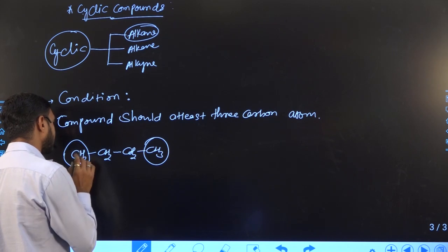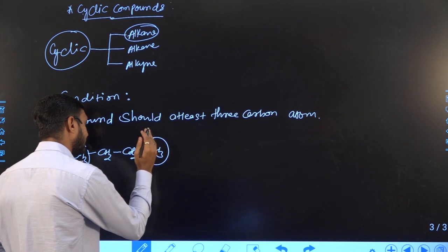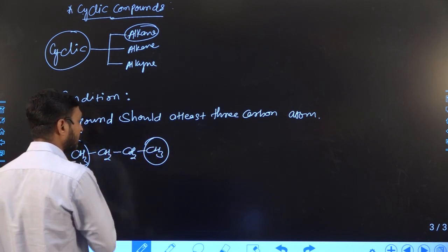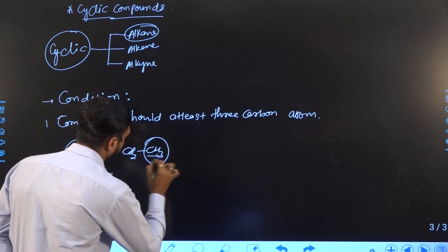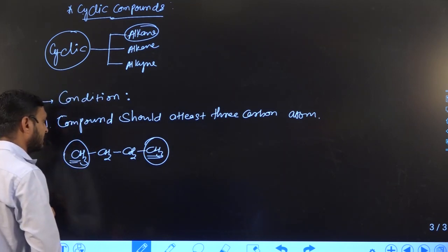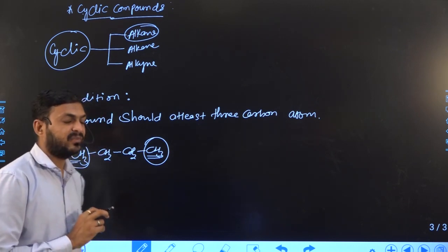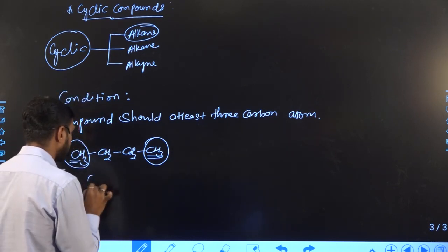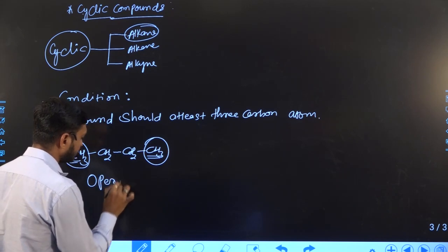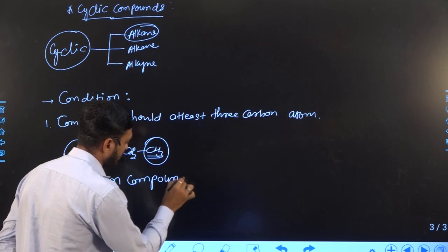Here you can see two terminal carbons are present. So if terminal carbon is present in a compound, then the compound is known as an open compound.